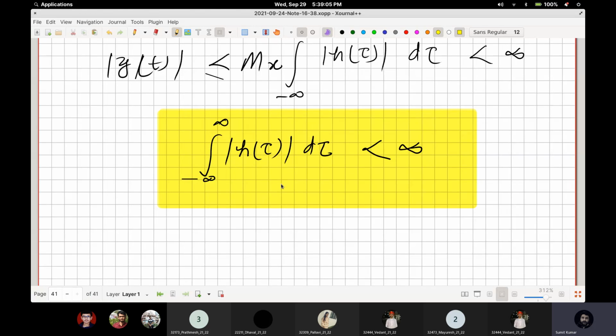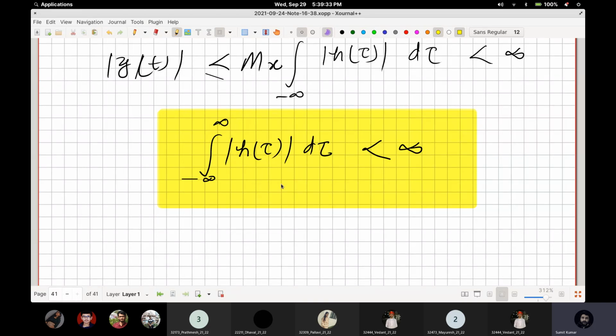You must have studied the sinc function in the video that was given. If you are taking the normalized sinc, that is sine of pi t divided by pi t, its area under the curve is equal to 1. It is also square integrable, meaning if you square the sinc and integrate, it is also 1. But if you take its absolute value and try to integrate that, it is infinity.